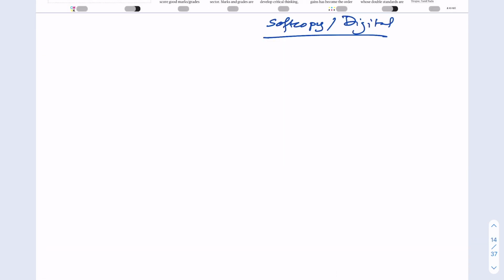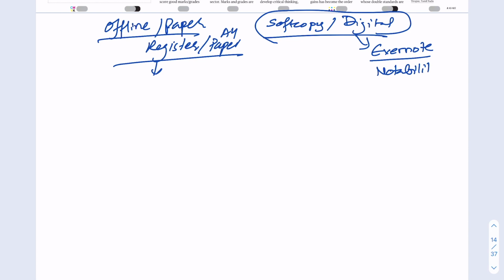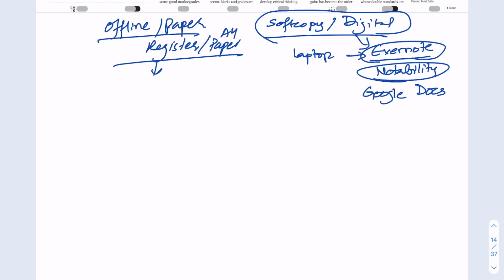Now this is the topic. Either you are making offline notes or paper notes. For this, you can use any register, any A4 paper or anything that you like. Or you can make soft copy or digital notes. I used to use both, switching a little bit because I used to get bored. For digital notes, you can use Evernote, or Notability, which is an iPad app, so if you have an iPad, you can use that. If you don't have an iPad, you can use Evernote on your laptop, which is free software, or you can use Google Docs, which is free, or you can use Word, which is also installed on your computer.